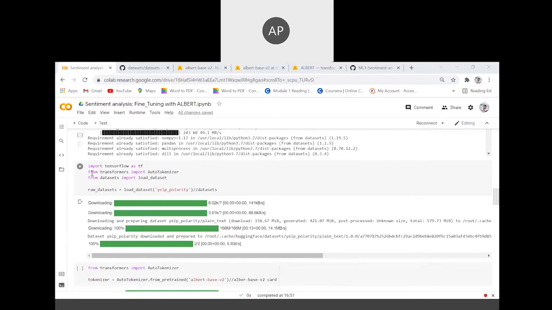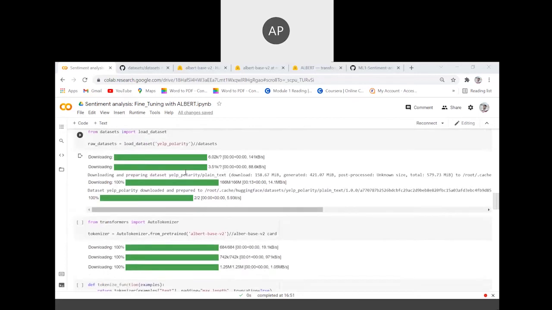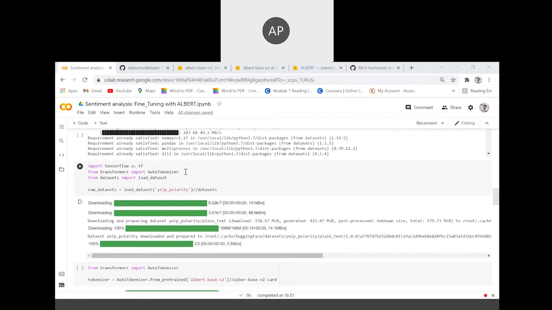Now in the second code box, we import TensorFlow as tf. We are going to use TensorFlow as well as PyTorch architectures in this code. From transformers, we import AutoTokenizer. For those of you who are not aware of what a tokenizer is, basically in an NLP task, the model assigns a particular index to each word in a corpus.